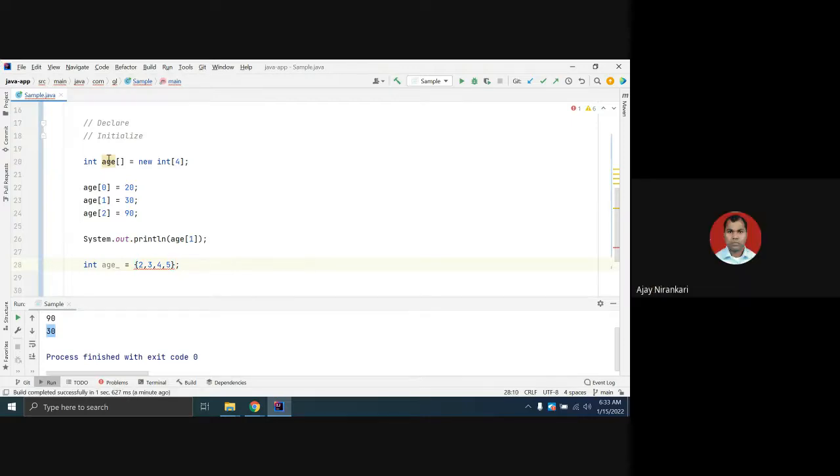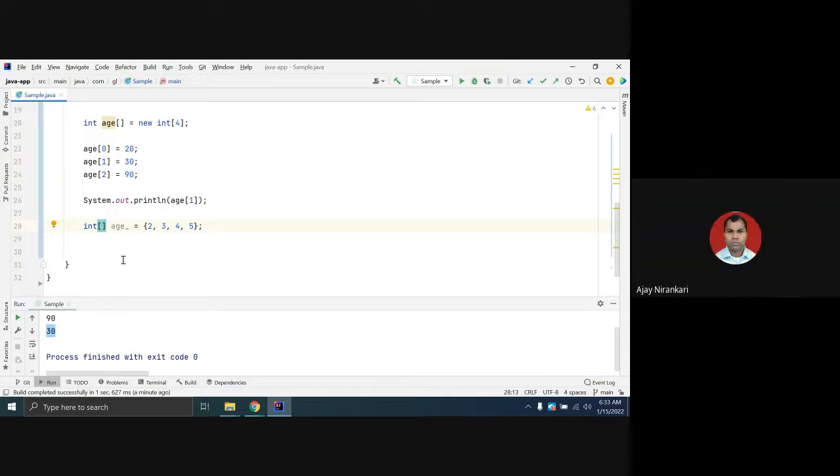And this declaration can be on the left-hand side or on the right-hand side. Both are allowed. So you can declare this array position with brackets after the variable or before the variable as well. Is it clear? Okay.